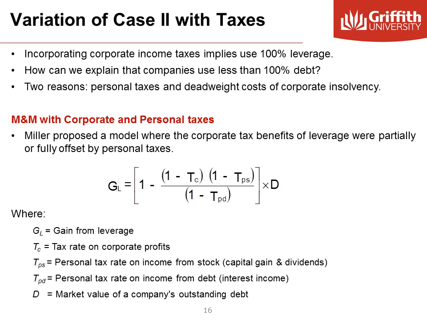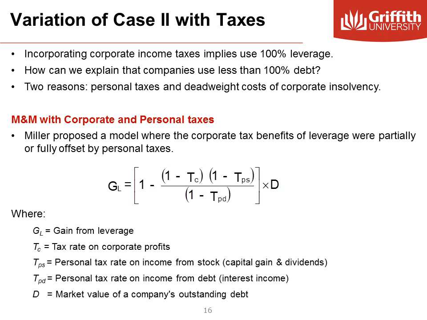The implication of case 2 with taxes is that companies should use 100% leverage. However, this is not what is observed in the market. One reason is that debt increases the chance of financial distress and insolvency. And the other reason is that personal taxes can cancel out some of the tax shield benefits to the company.